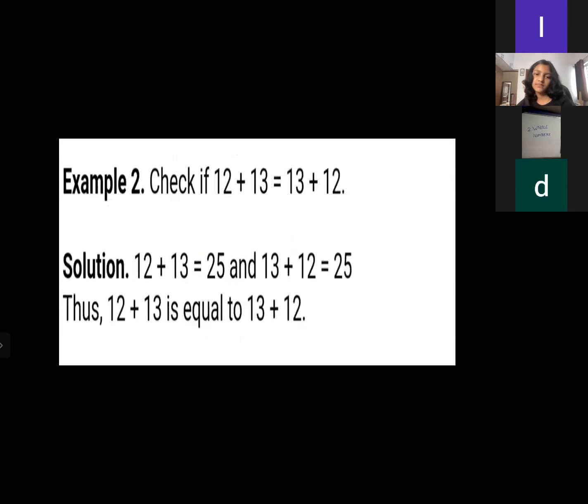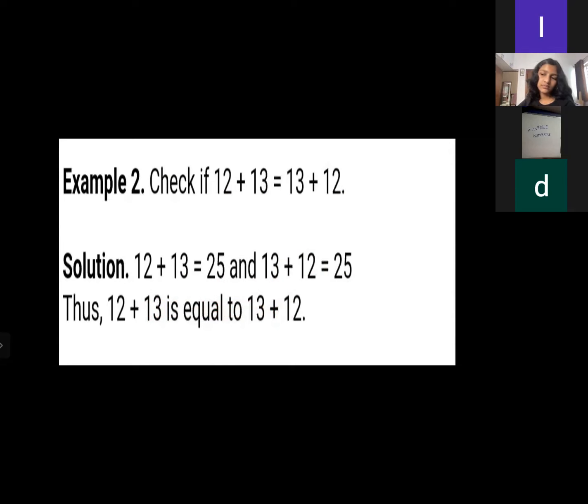This is one example. Another example here: check whether 12 plus 13 is equal to 13 plus 12 or not. Equal only. Here we can see 12 plus 13 will be 25 and 13 plus 12 will be 25. Thus, yes, 12 plus 13 is equal to 13 plus 12. Okay, the two concepts are done.